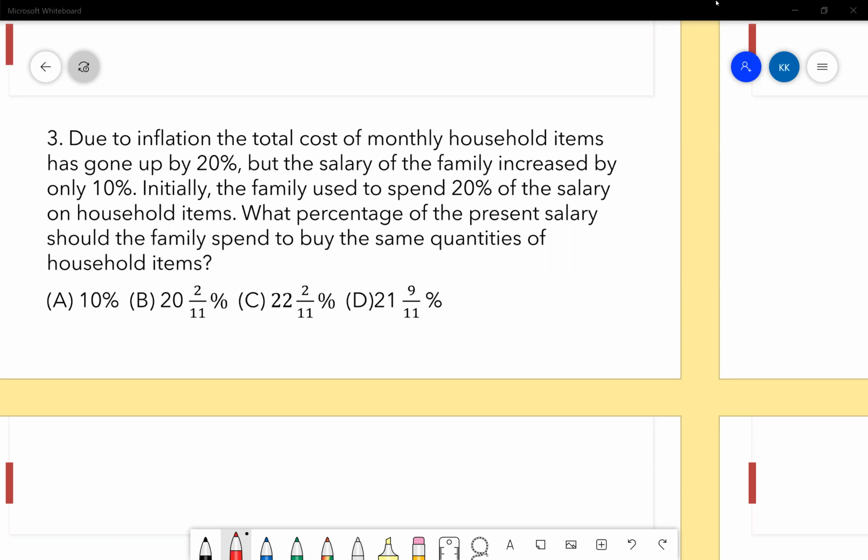So they were spending around 20%, that was 200 rupees. So I thought, okay, they were initially spending 200 rupees, so I changed my initial cost to 200. Then due to inflation that became 240. Why didn't you use then the 100x approach? I should have used it, but in a hurry, I just went to this one.